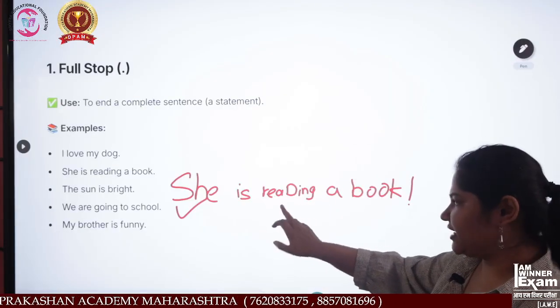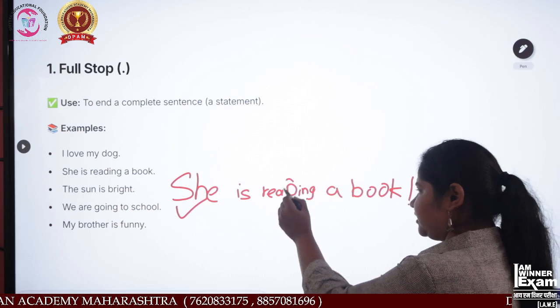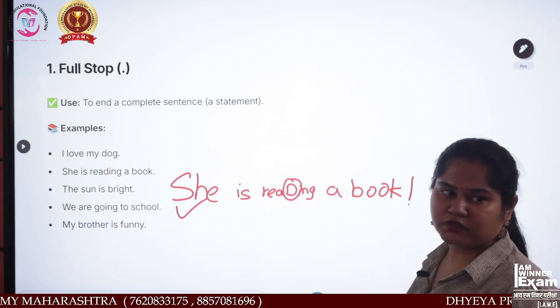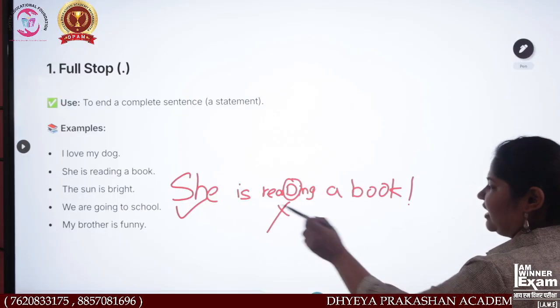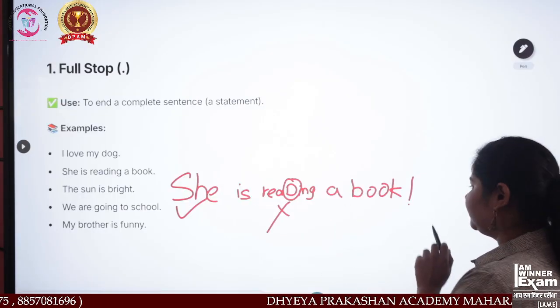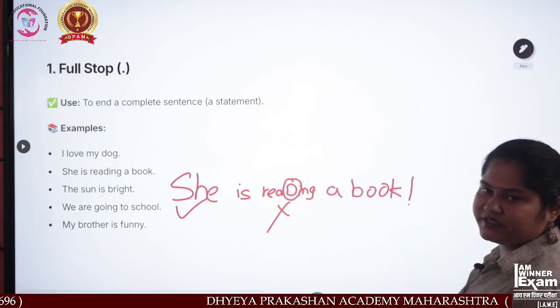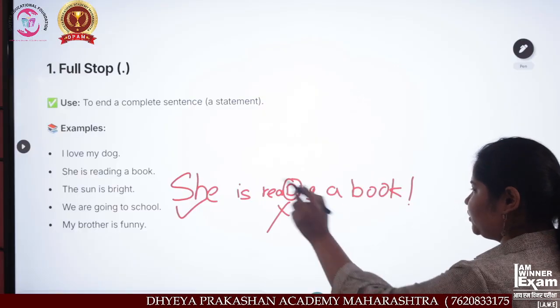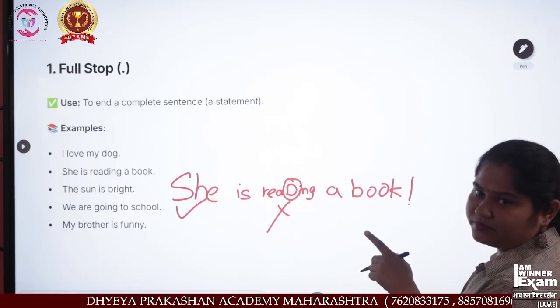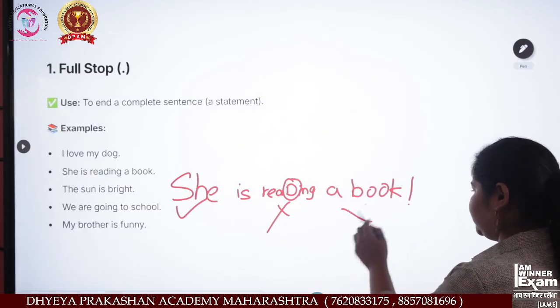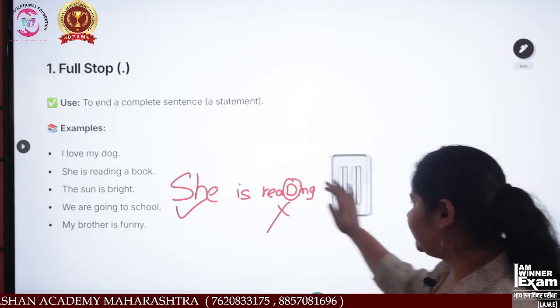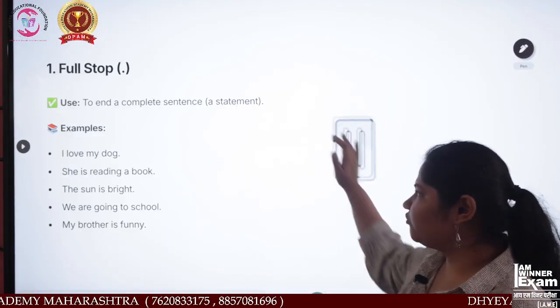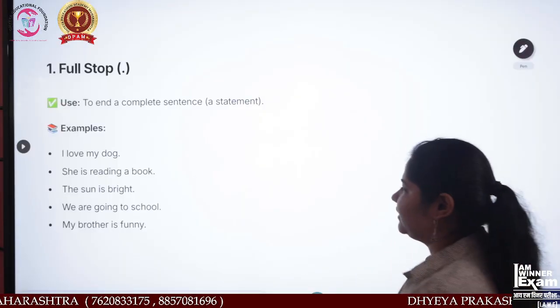Reading, the spelling is right. But this D is capital. So this is wrong. And I have written a book over here, but given the exclamatory mark. So is this a proper sentence with a full stop? No, this is wrong. So what is the correct sentence, or what is as per our rule? That is,